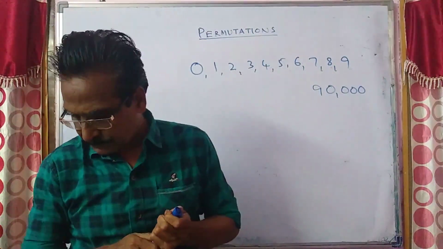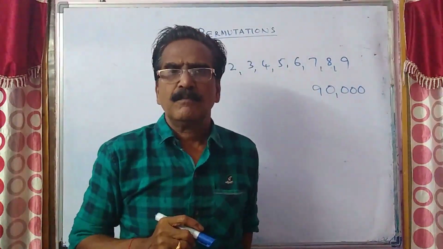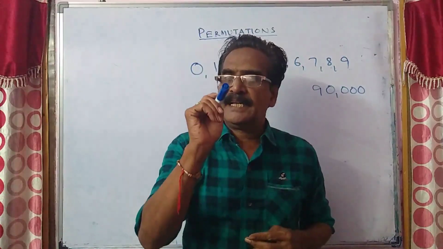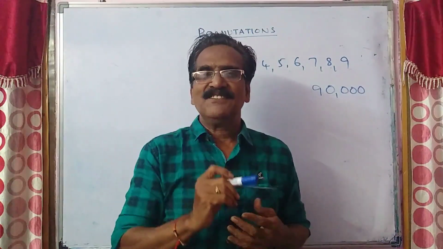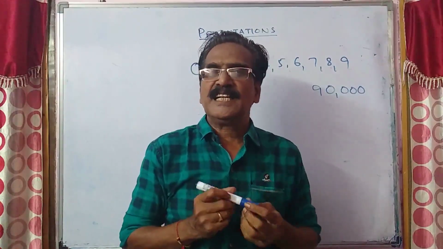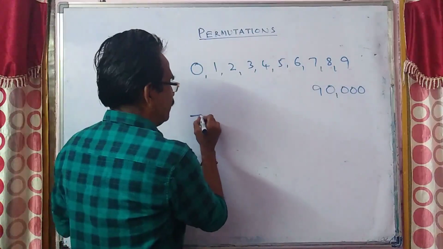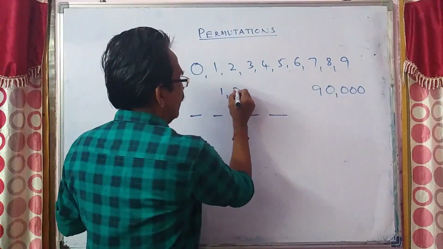Next problem. How many 5-digit numbers are there with at least one even digit? With at least one even digit means let us fill all the 5 blanks with odd digits.